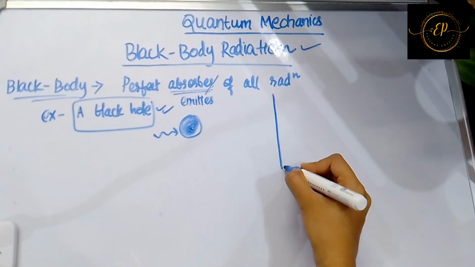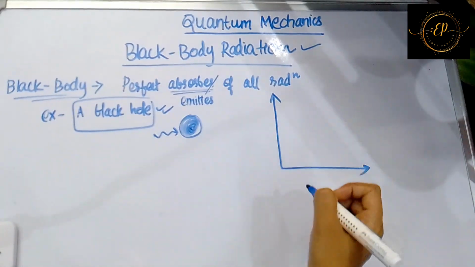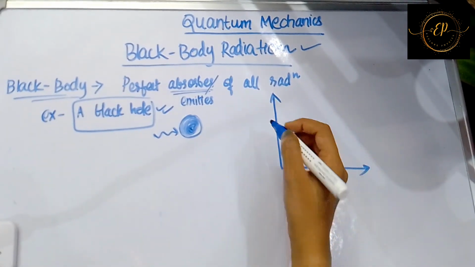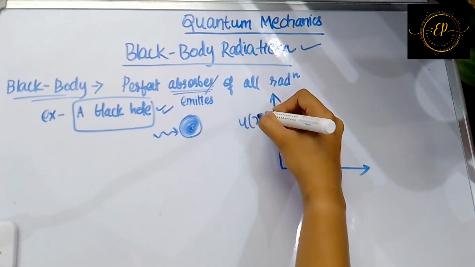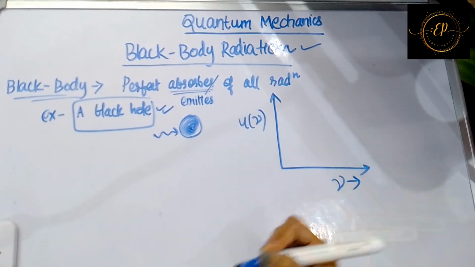Okay, so after performing some experiments and with the data, they have plotted a graph between energy density u nu on the y-axis and frequency on the x-axis.